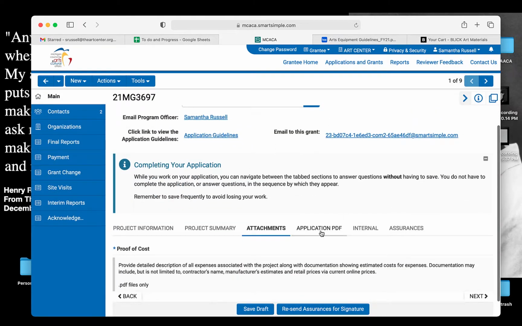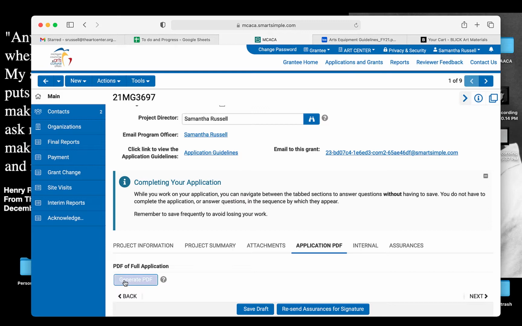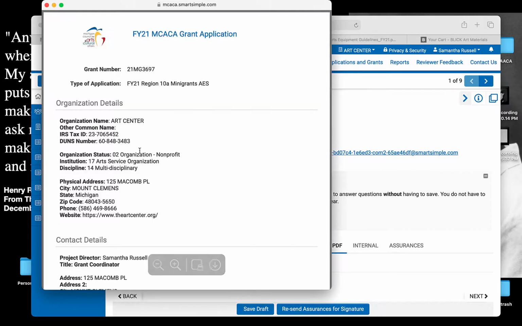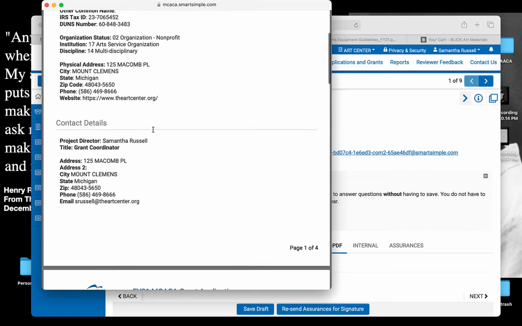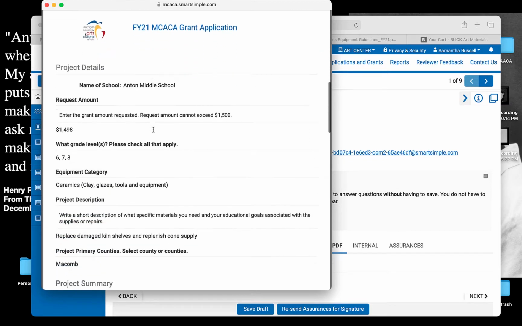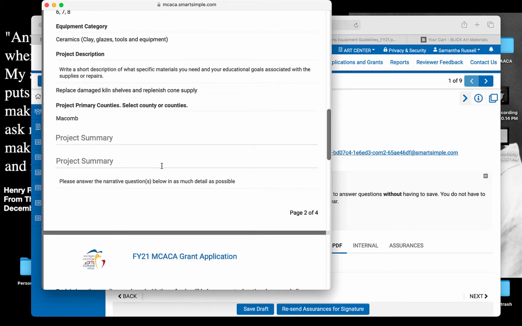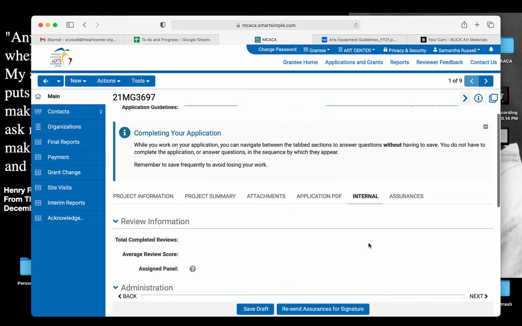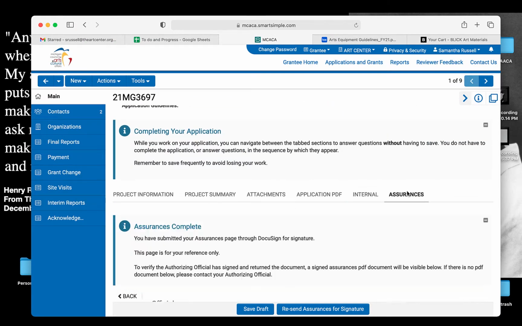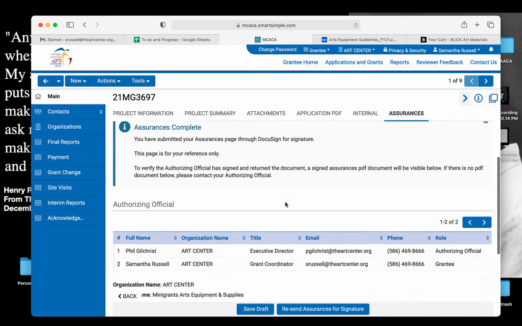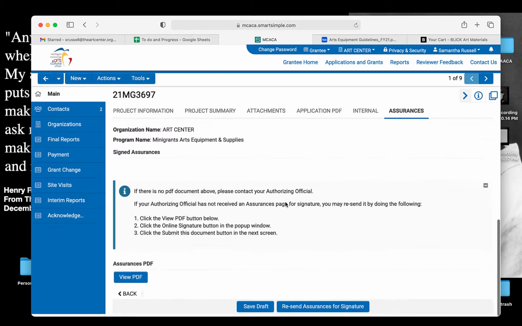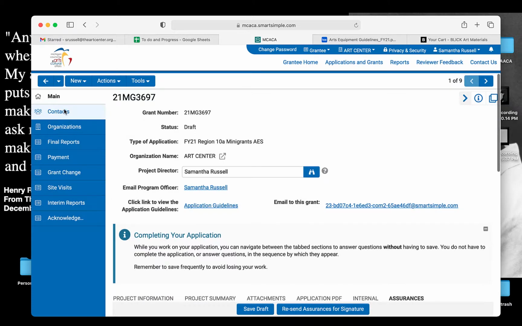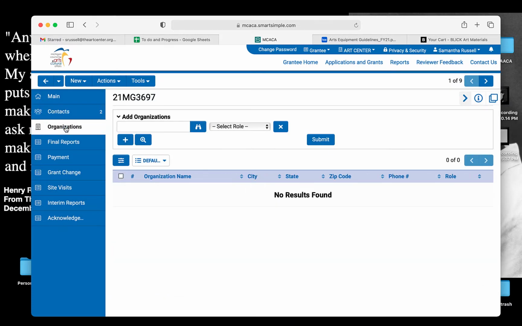Save that draft. In the application PDF, this is where you can populate a PDF of the application that you just filled out to keep for your own records, whether you do digital or printed. This is what you can save. It'll have everything populated into it that you have submitted. Internal is for any, again, internal information, and then the assurances, once you get that back, will show up here. Down this side, you can see the contacts listed. Your organization's information is here, all of the basics.